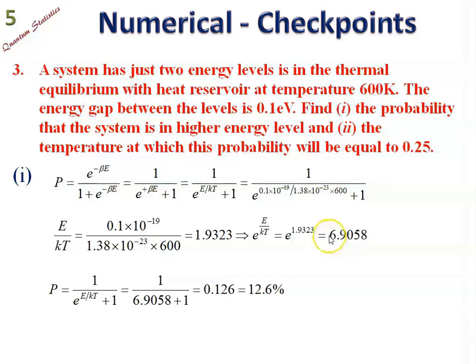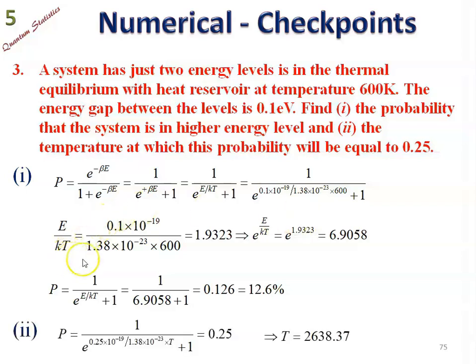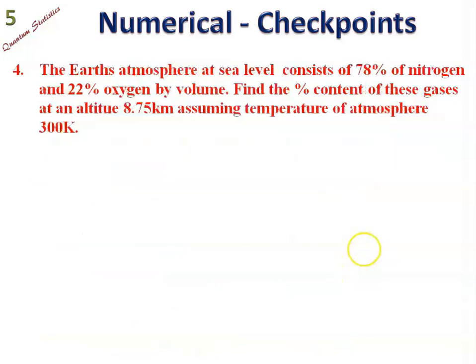Now we have to calculate the temperature at which the probability of distribution is 25%. Here the unknown quantity is T, and the probability is known, that is 0.25. So the probability equation we are again considering with T unknown, and this equation can be solved for T, and it appears that T is equal to 2638. So at 2638.37 Kelvin, the population will be 25% in the higher energy state.